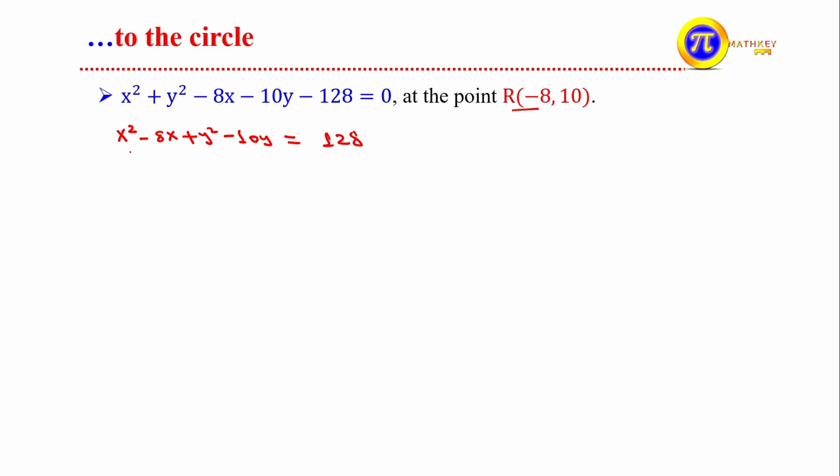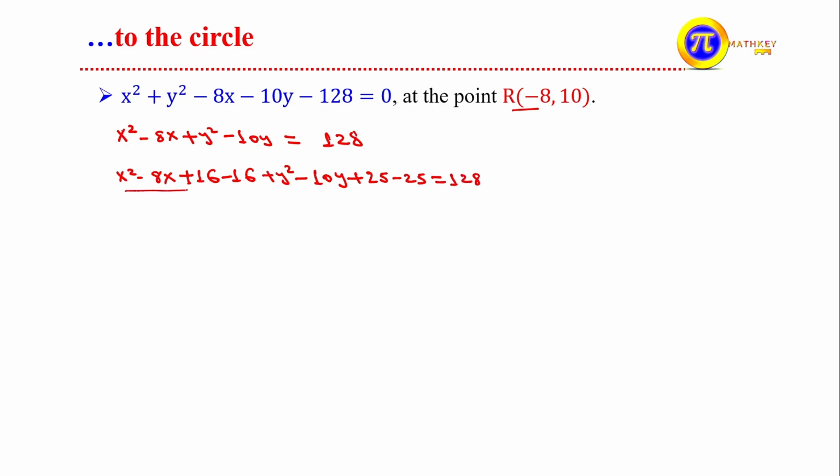Then, as we did before, let's make this using completing the square. For the first one, x squared minus 8x, take half of the coefficient of x, -8 divided by 2 is -4. Square it, that is 16, minus the same number 16, plus y squared minus 10y plus half of -10, which is -5, squared, that is 25, minus 25, the same number, is equal to 128.